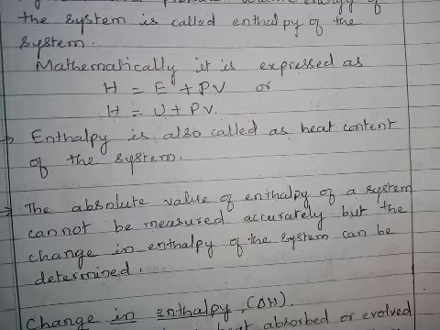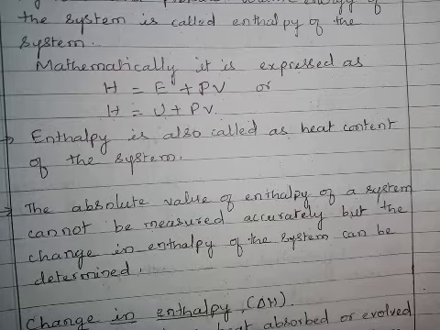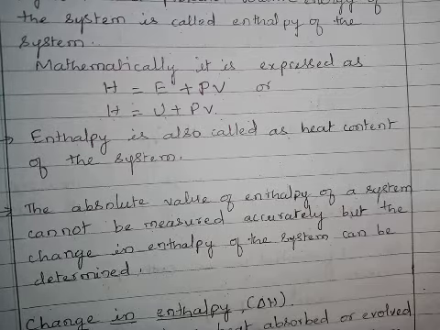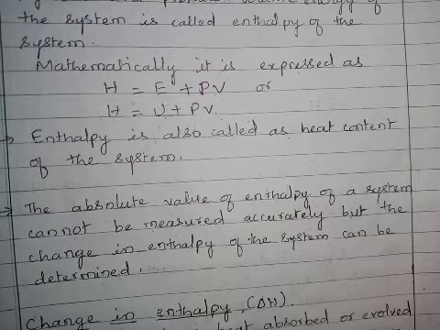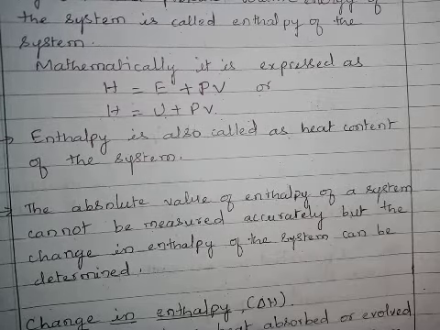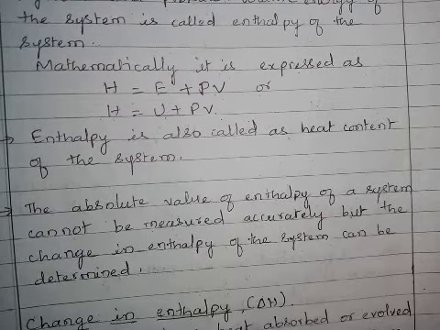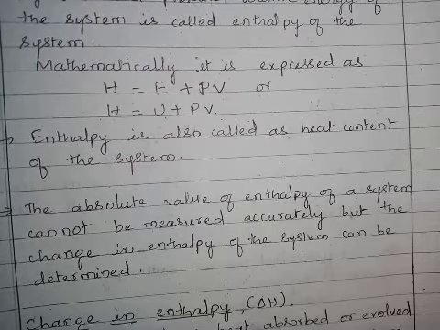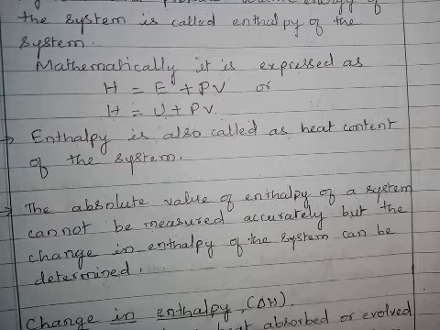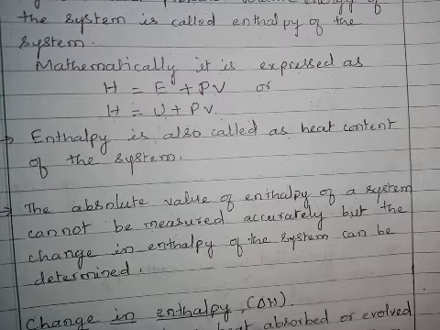But enthalpy is the sum of internal energy and pressure volume work. When we are unable to calculate the absolute internal energy of the system, how can we calculate the absolute enthalpy of the system? We cannot. So the absolute value of enthalpy cannot be measured, but the difference, or change, in enthalpy of the system can be determined.